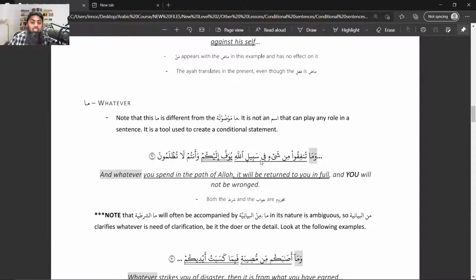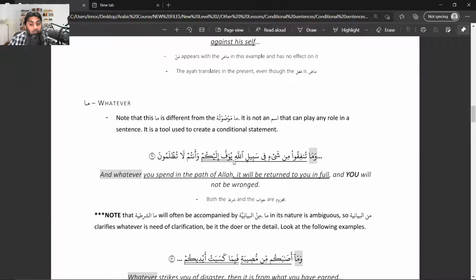Now, ma tunfiku min shay'in fi sabilillah, whatever you spend in the path of Allah, yuwaffa ilaykum, it will be returned to you in full. Waffa means to give something in full, ilaykum, to you. So ma is adatu shart, tunfiku min shay'in fi sabilillah. And notice the point, tunfikuna has become tunfiku. Secondly, you can see that min shay'in is mutalliq bil fail, fi sabilillah is mutalliq bil fail, and then yuwaffa, you see a new sentence has started.